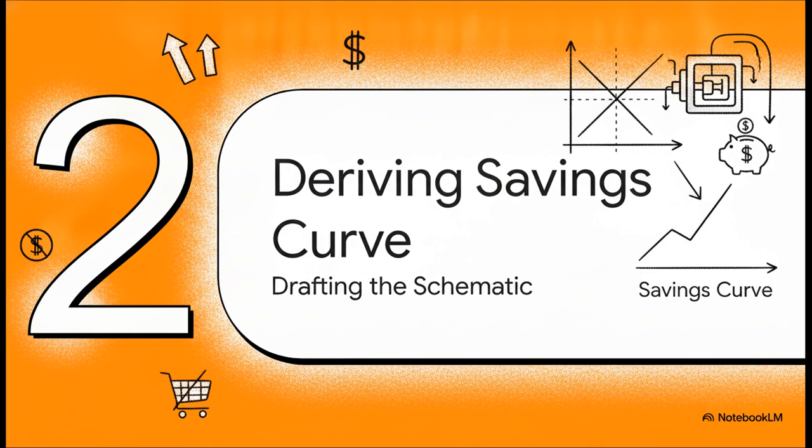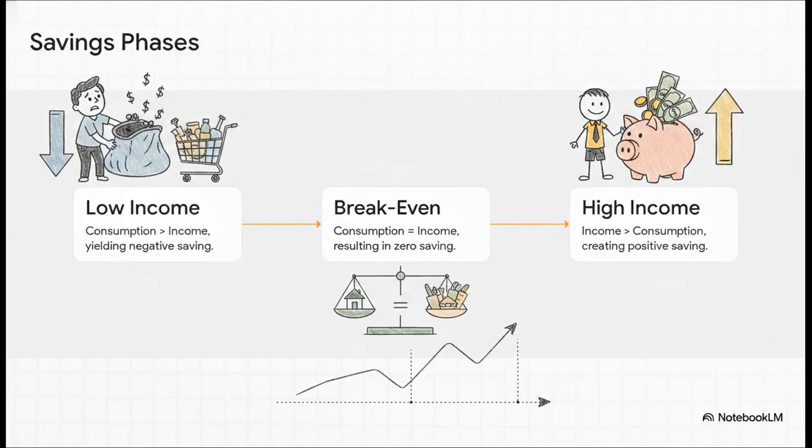Moving right along to Section 2, deriving the savings curve. Since saving is basically just income that isn't consumed, we can pull the savings function geometrically straight out of the consumption function. Let's map how this builds across 3 distinct phases. At step 1, when income is super low, households actually have to spend more than they earn just to survive, right? So because consumption is greater than income, saving is technically negative. The savings curve physically starts out way below the horizontal axis.